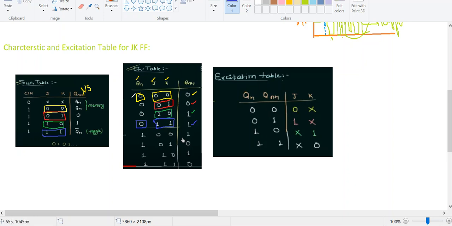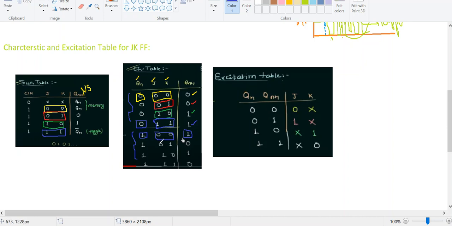In a similar way, these four can be observed in the next four also. Initially, the 0 0 condition is similar to what your Qn has. Qn here is 0. Therefore, here I have Qn as 1. The same concept will be repeated here.